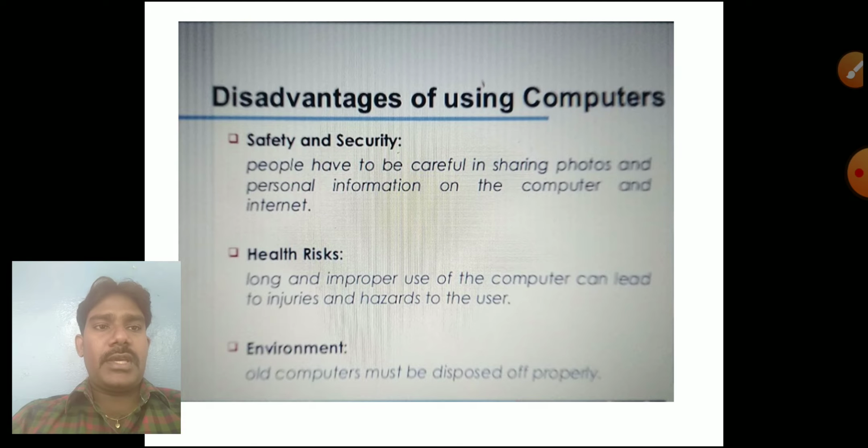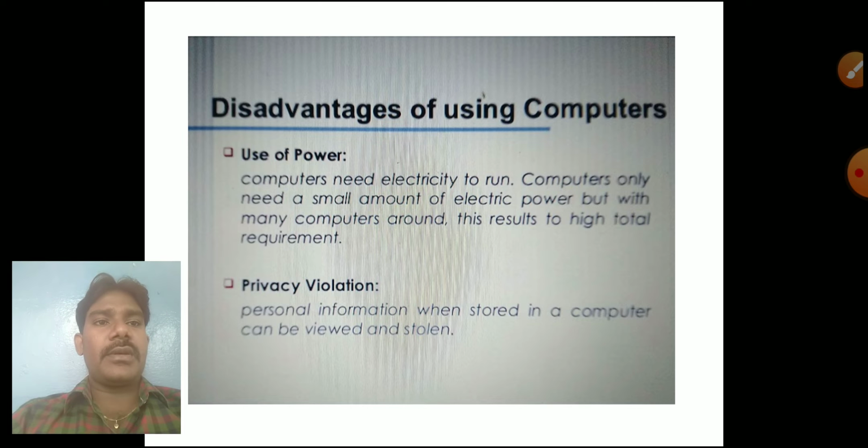Health risk. Some of you use a mobile phone and computer continuously, so your health will be affected. Environment. Maybe your old computer must be disposed of properly. So environment means your situation, your surroundings. That everything is important for a computer. Where we have to use as well as how we have to use a computer, that environment is very important, as well as use of power.